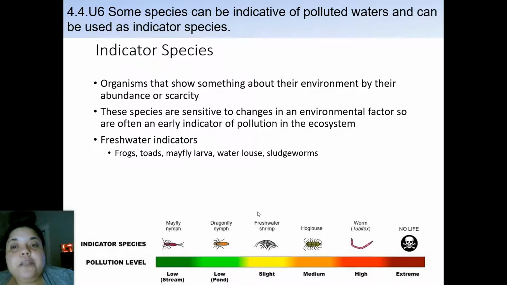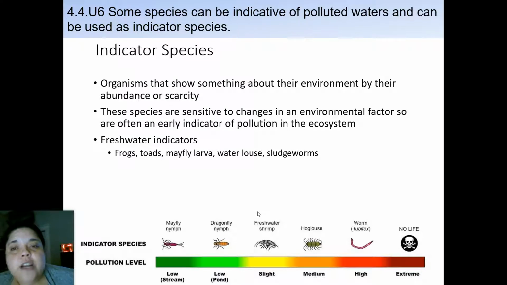Okay, indicator species. These are organisms that show something about their environment by their abundance or their scarcity. So if I see a lot of them, or if I see less of them, that's indicating that there's something going on based on what there should be. The species are sensitive to changes in an environmental factor, so they are often an early indicator of pollution in ecosystems. Because they're so sensitive, if something happens to them, then we know that there's something wrong with the environment.